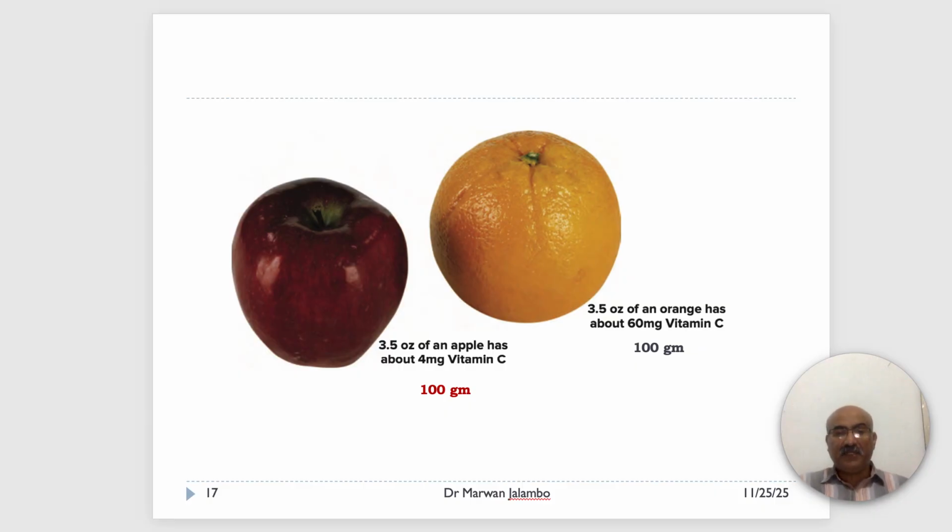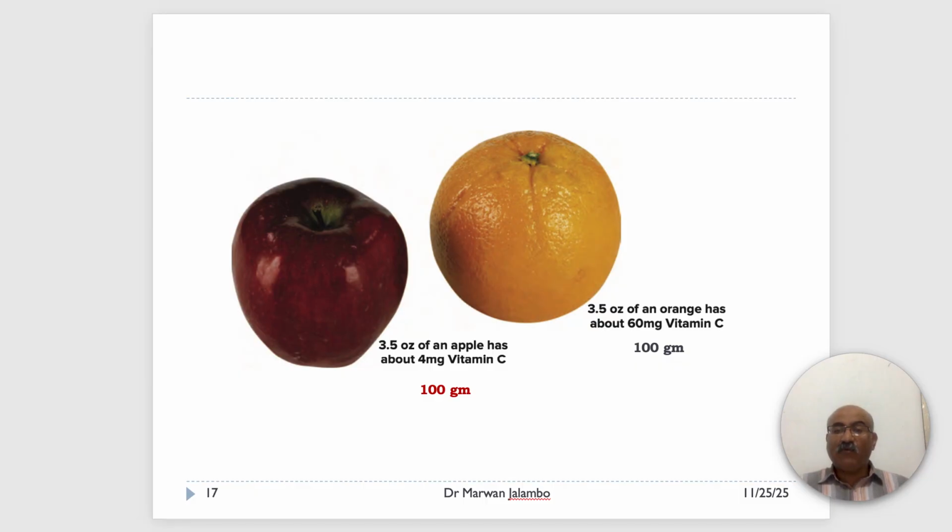A key concept here is variety. In this figure, as you see, the nutritional content within a group can vary widely. 100 grams of an apple and 100 grams of an orange have about the same calories, but the orange supplies 60 milligrams of vitamin C, while the apple only supplies 4 milligrams.